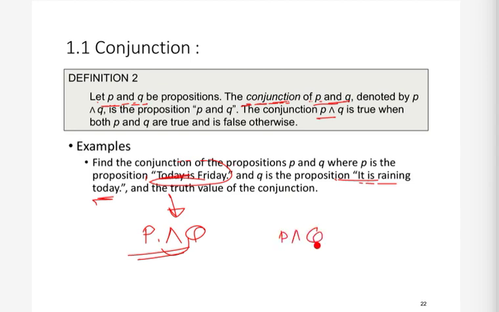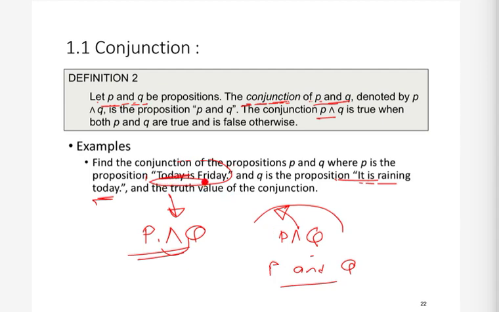Okay, both are the same thing, right? So we took two propositions. This is a proposition, this is a proposition, and we combined these two propositions using this operation. What is the name of this operation? Conjunction. And this is the symbol that is used for the conjunction operation. So basically we get a new proposition. That new proposition is: today is Friday and it is raining today. So that is a new compound proposition we have gotten.